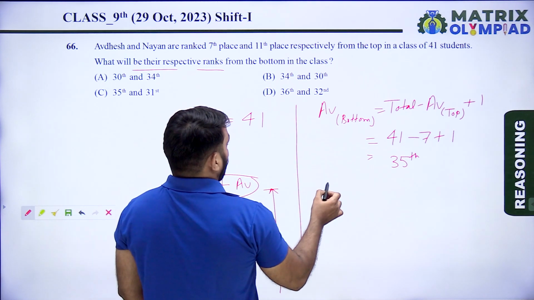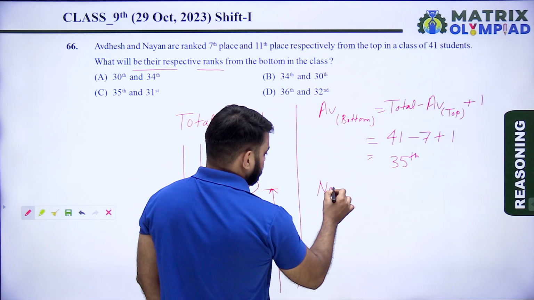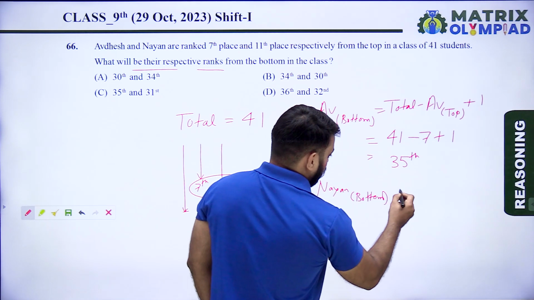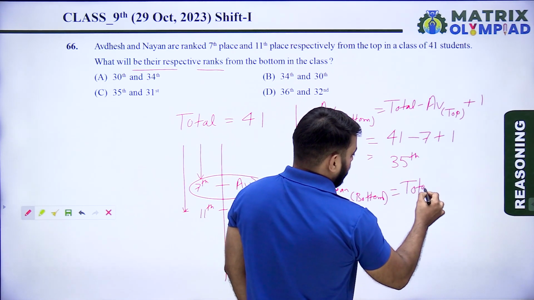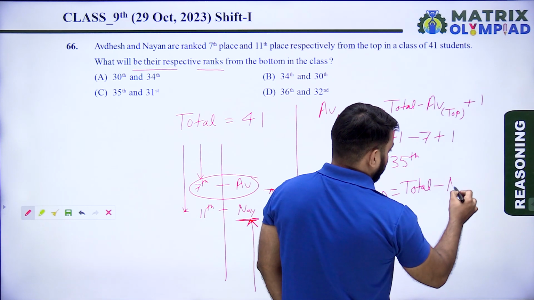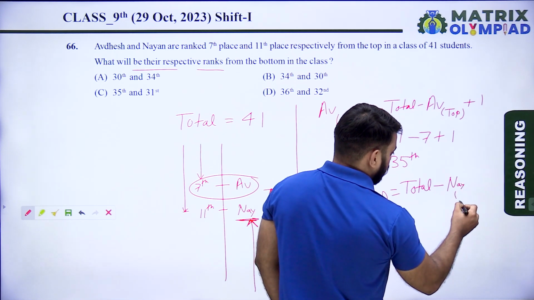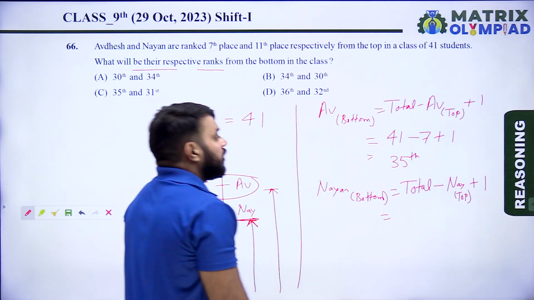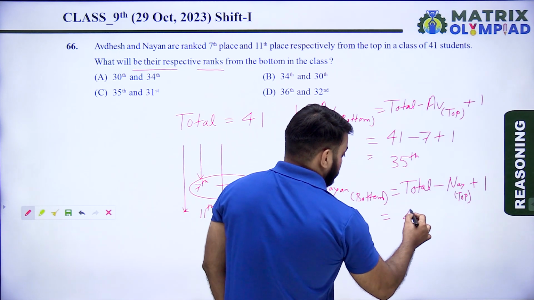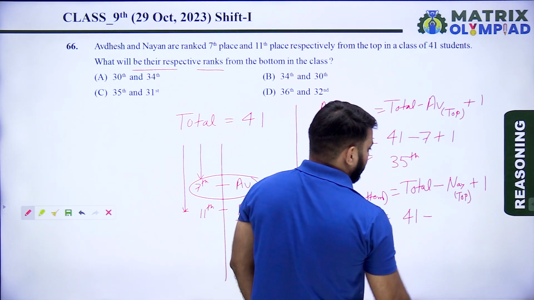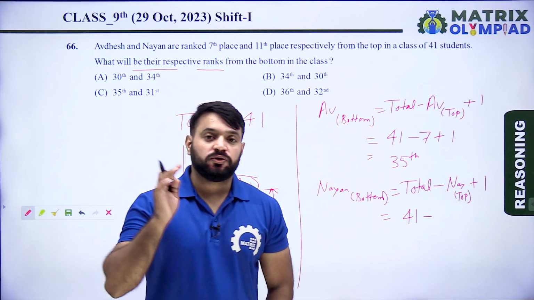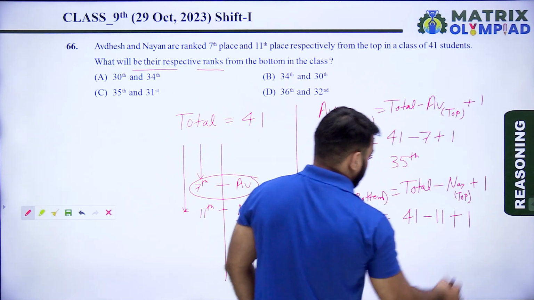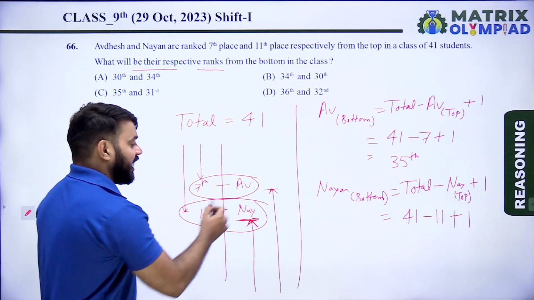Now find the rank of Nayan from the bottom side. So the formula is total number of students minus Nayan's rank from the top side plus 1. So total students is 41, minus Nayan's rank from the top, which is 11, plus 1. Nayan's rank from the top is 11th.